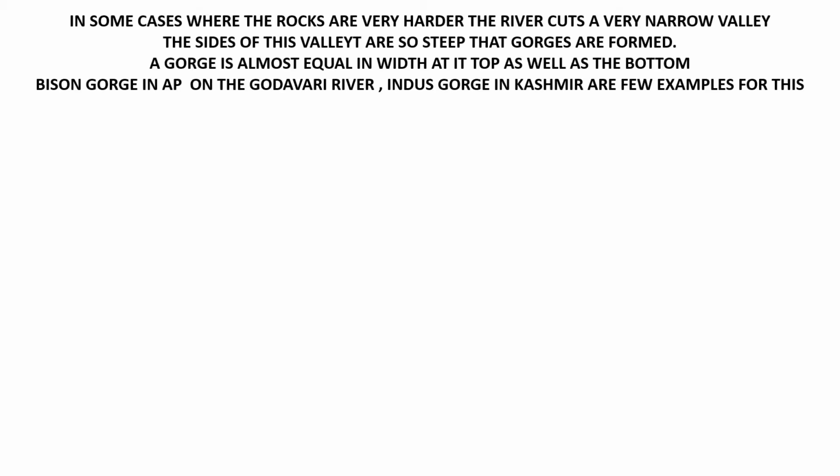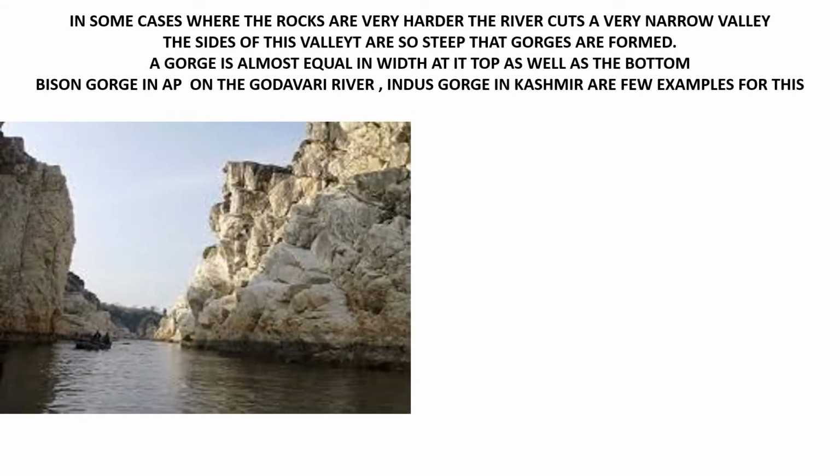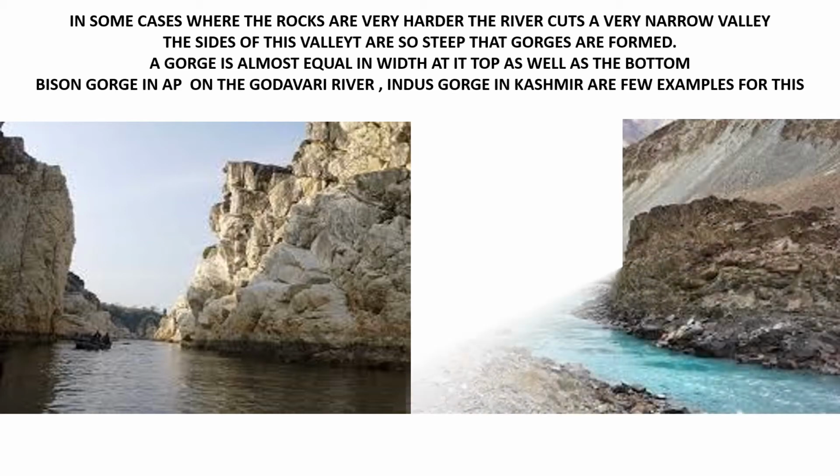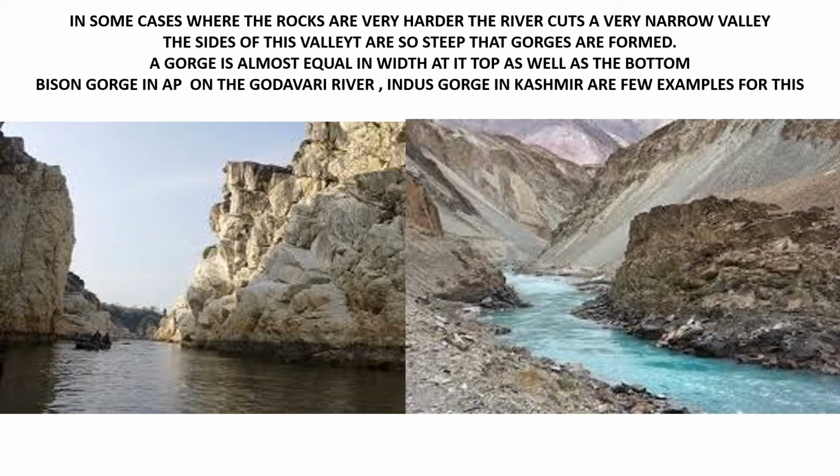And in some cases where the rocks are very hard, the river cuts a very narrow valley, Nana. The sides of this valley are so steep that gorges are formed. A gorge is almost equal in width at its top as well as at the bottom. Bison Gorge in AP on the Godavari River is an example for this, and Indus Gorge in Kashmir is another example. Now, this is Bison Gorge in AP, Nana. Okay. And this is Indus Gorge in Kashmir.